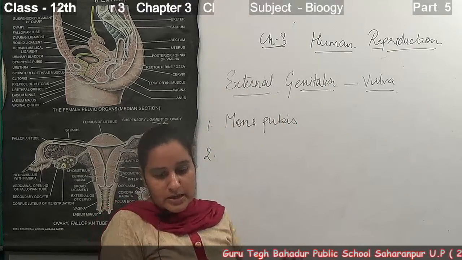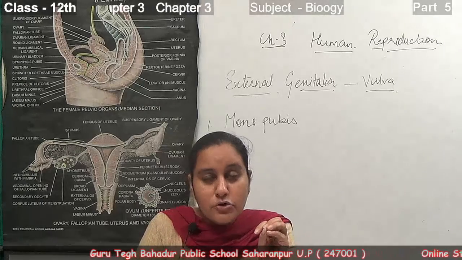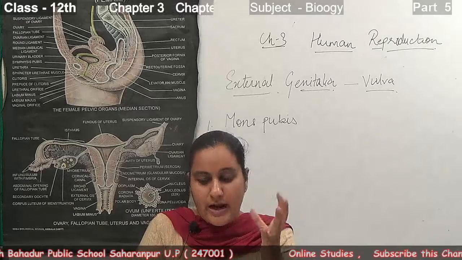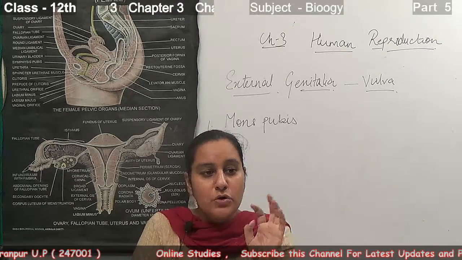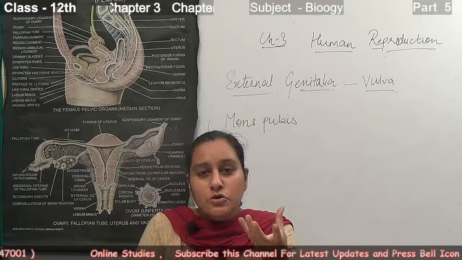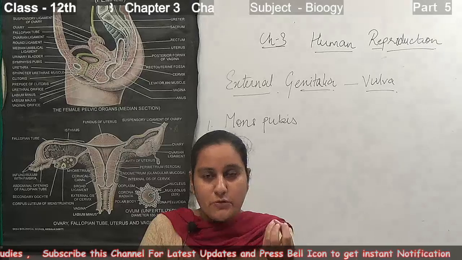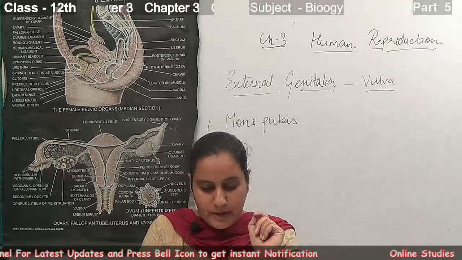This part has a cushion of fatty tissue that is covered by skin and pubic hair.